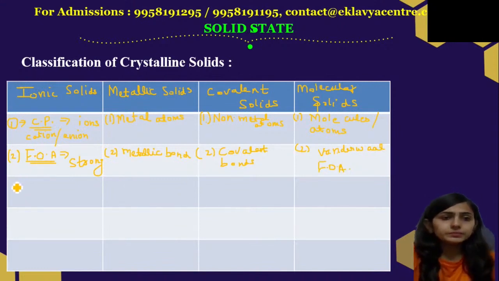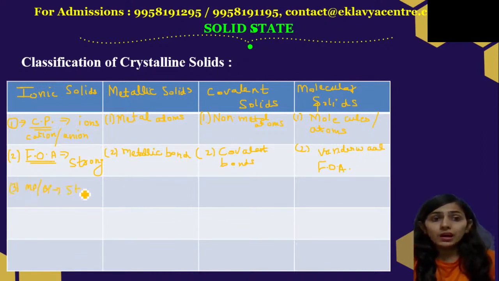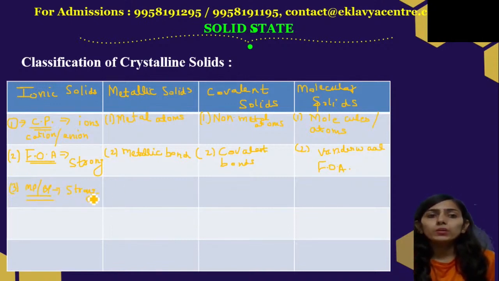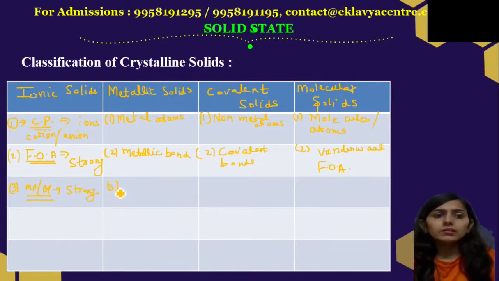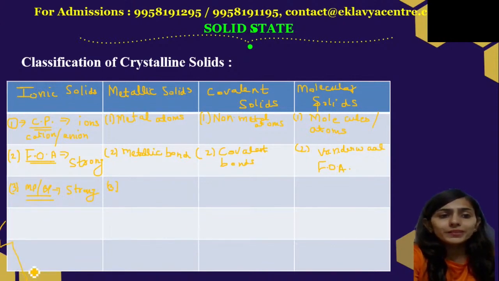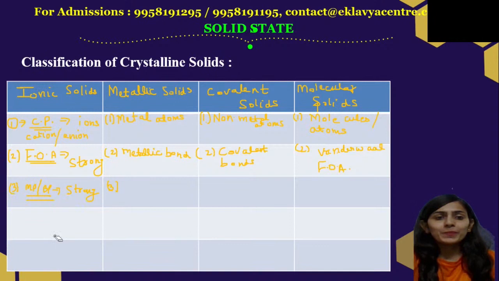Third, we have the melting and boiling point. Since the forces of attraction are strong, therefore the melting and boiling point are also high. Here, metallic bonds. Since the forces of attraction are strong, the melting and boiling point should be high, right?